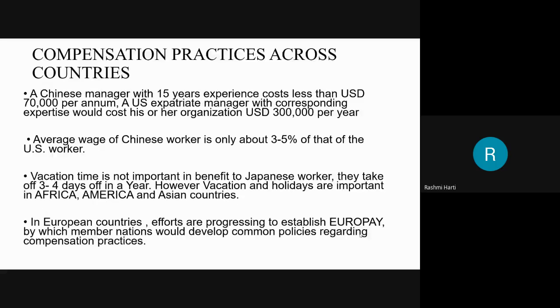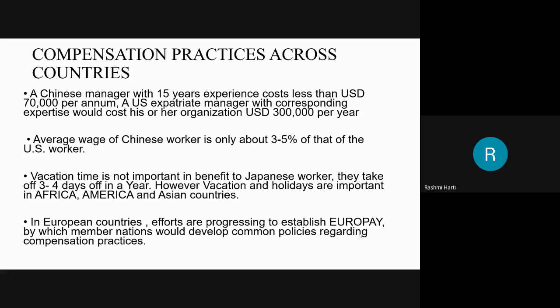Here, if I speak about a Chinese manager with 15 years of experience, he costs less than US dollar 70,000 per annum. A US expatriate manager with corresponding expertise would cost his or her organization US dollar 3 lakhs per year. See the difference, my dear students. 70,000 per annum versus 3 lakhs per year. The average wage of Chinese workers is only about 3 to 5% of that of US workers.